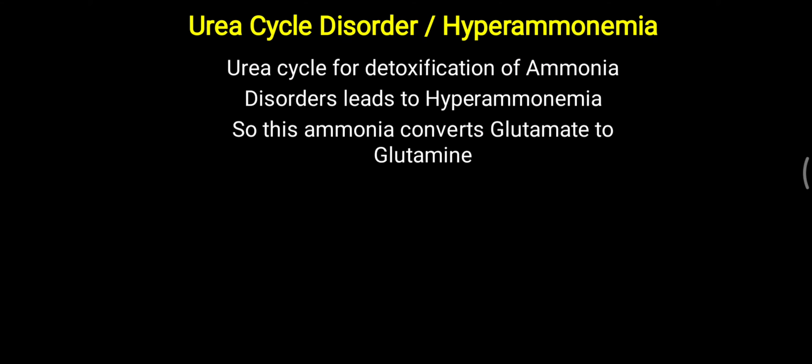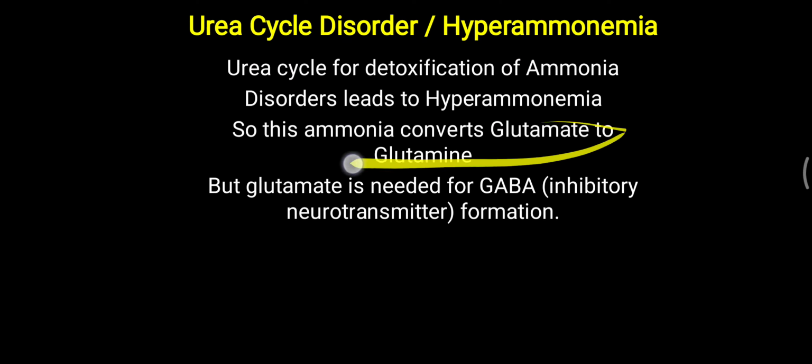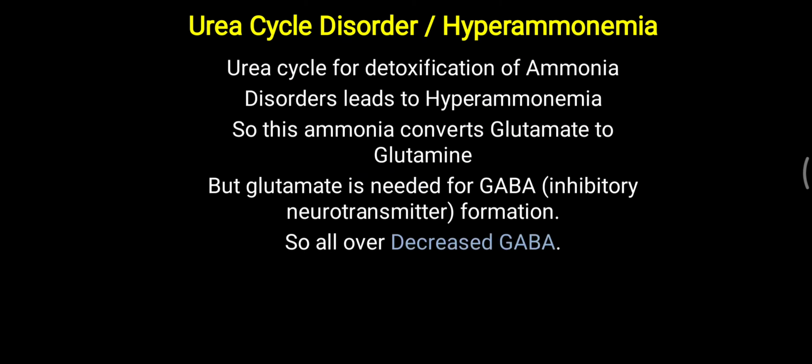This ammonia also leads to the conversion of glutamate to glutamine. Glutamate is one of the amino acids, glutamic acid, but when ammonia is excessively present, one of the detoxification methods is conversion of glutamate to glutamine by adding an ammonia molecule. Now when glutamate is converted into glutamine, overall glutamate is decreased in the body. But glutamate is required for the formation of GABA, gamma aminobutyric acid, one of the inhibitory neurotransmitters. So since glutamate is converted into glutamine, glutamate is not available, and ultimately GABA is not synthesized. So there is an overall decreased level of GABA in our body, which is an inhibitory neurotransmitter.